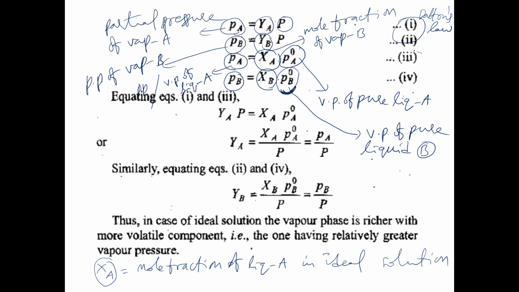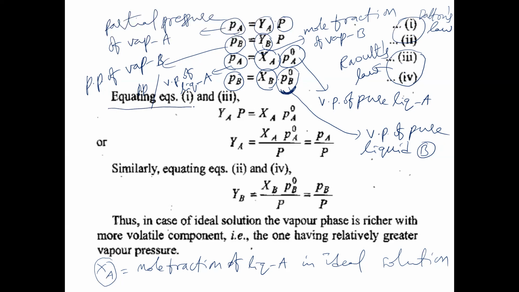So now these two equations, equation 3 and 4, are according to Raoult's law. Equations 1 and 2 represent Dalton's law of partial pressure for a mixture of two vapors. And equations 3 and 4 represent Raoult's law of ideal solution of liquid A and liquid B.